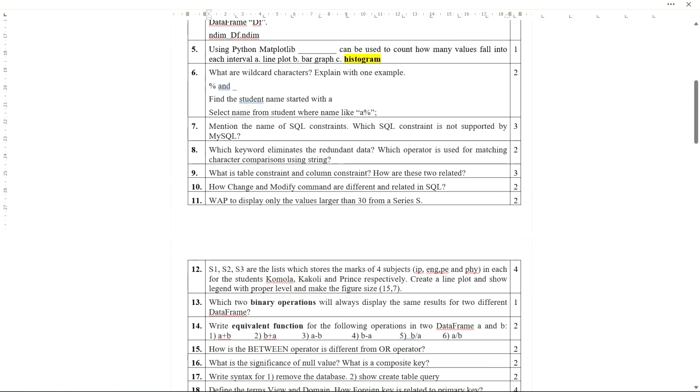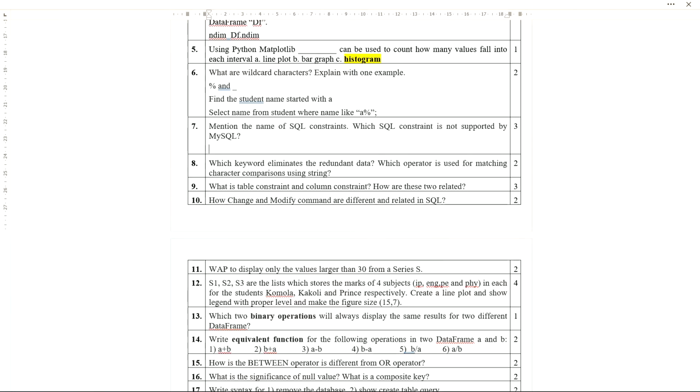Now the next one is: mention the names of SQL constraints, and also which SQL constraint is not supported by MySQL. Now what are the constraints? Constraints mean the restrictions which we apply on one column or more than one column. So number one, what is the number one? Primary key.